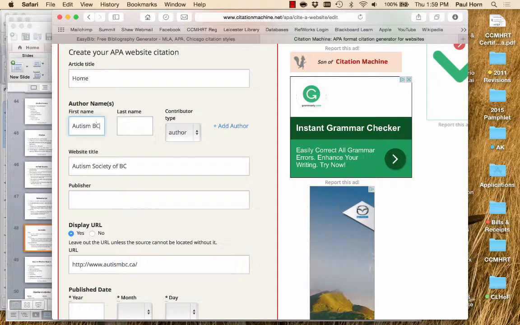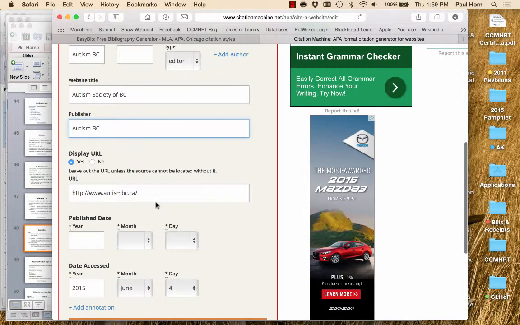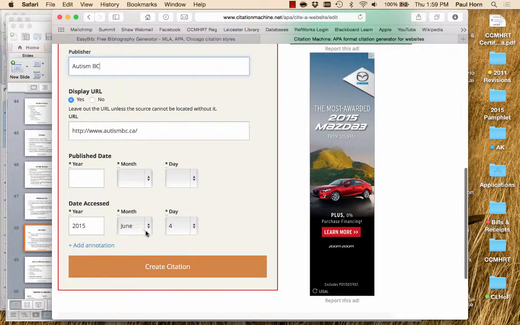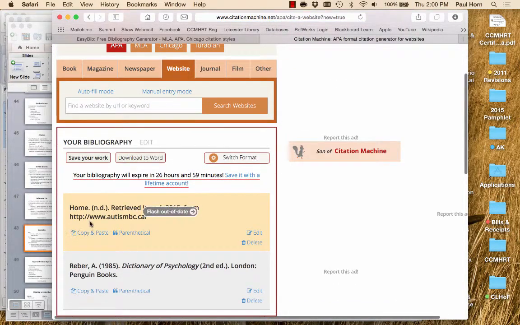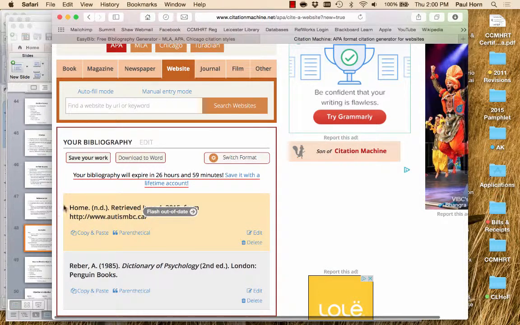Okay, so it's Autism BC, and sometimes it asks me to say who it is that does that. I'm going to call that the editor. Who's the publisher? Well, sorry to sound like I am beating a drum, but guess what? It's Autism BC. Okay. When was it published? I don't know, but I do know that I accessed it today. So if I can't tell this, and sometimes I can by going down to the bottom of the page where it says About, I'm going to create the citation, and there it is. See how it says no date? And it tells me the name of the page, tells me who I did it with, and there's my thing.